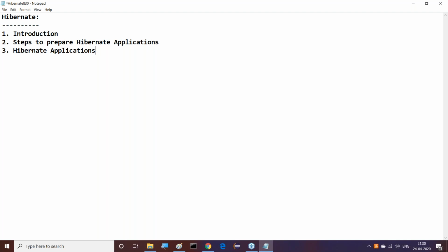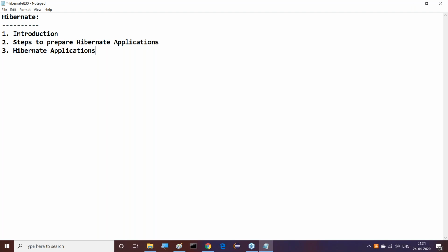Right, sir. Hibernate applications. How many applications are we going to see in this third part? Once we complete the steps of Hibernate, first a Hibernate application with a normal main method. Hibernate application with a GUI program, that means an AWT program or Spring program. Hibernate application with a small servlet. Hibernate application with a small JSP. By that time I will cover the JSP. If you don't know about the JSP, not to worry.